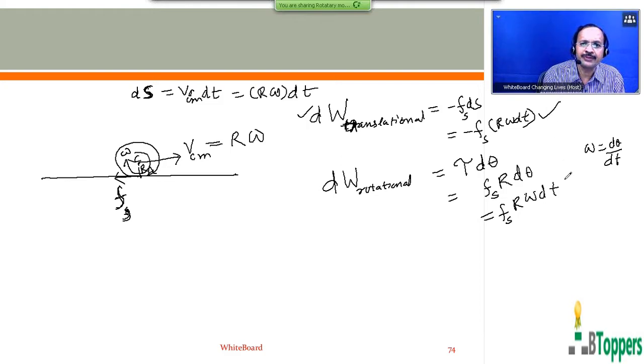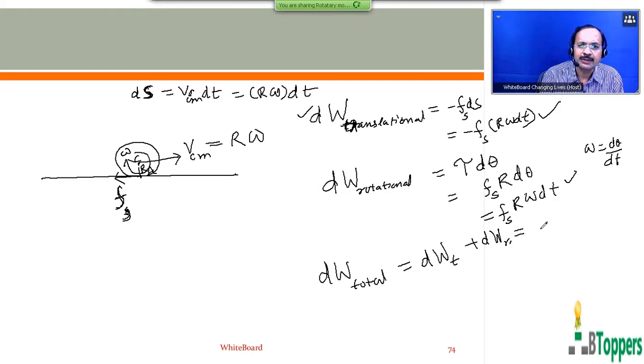Now add this and this. That means the total work done by the frictional force, that is the net work done by the frictional force on the rolling body, because it is the sum of translational work done plus rotational work done, is minus F_s R omega dt plus F_s R omega dt.